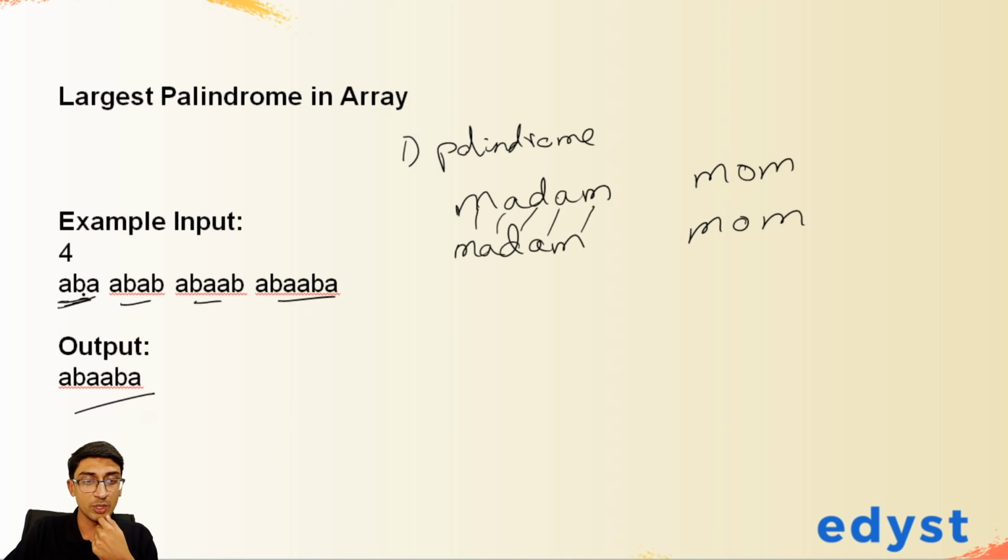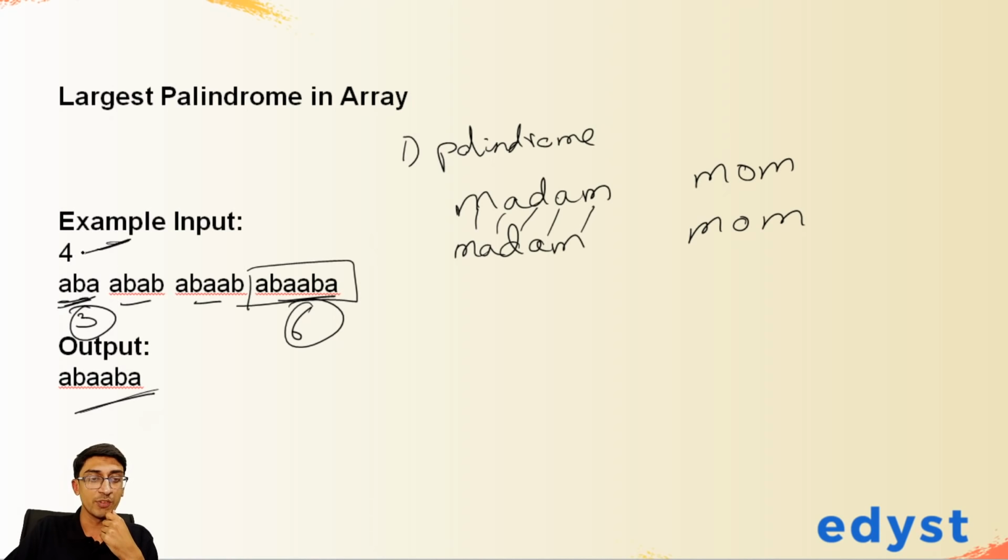The largest palindrome here: this is one palindrome which has 3 length. This is one palindrome which has 1, 2, yeah, this is 6 length. So this is the larger palindrome over here, right? That's ABAABA. That is the larger palindrome that we have. So this is the question that we are supposed to solve. I hope you have understood the question. Now let's understand the input first.